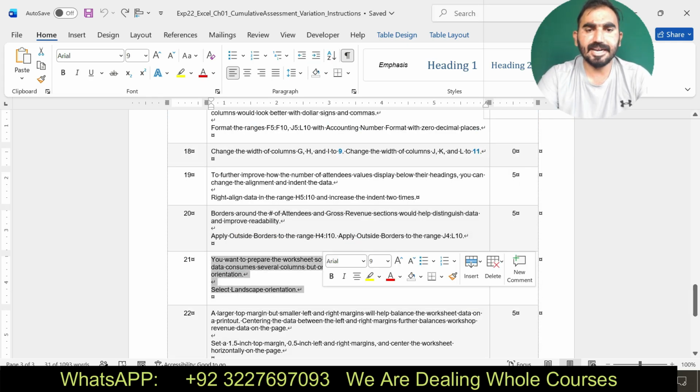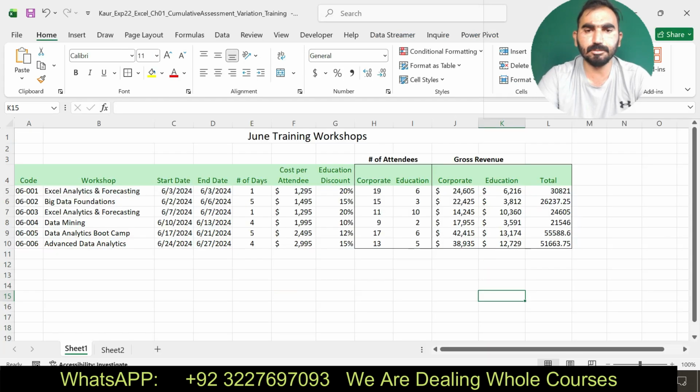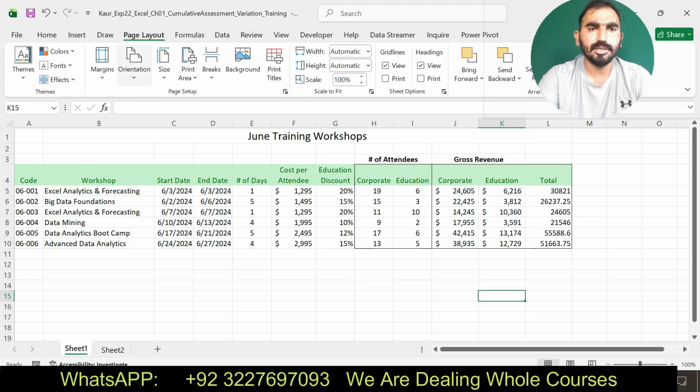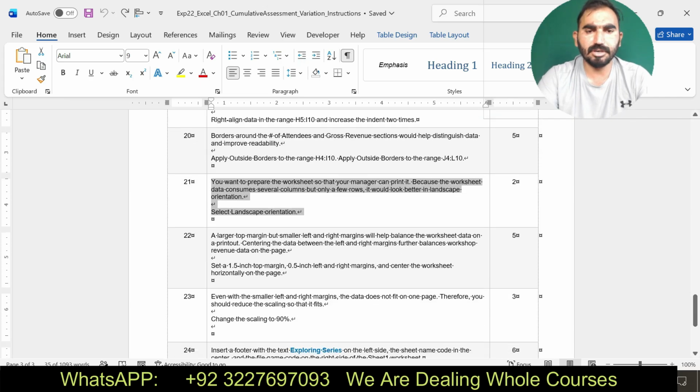It says select landscape orientation. Now I am going to select the landscape orientation in page layout, orientation, and landscape. I have applied the landscape orientation. Now I am going to move for my next step.